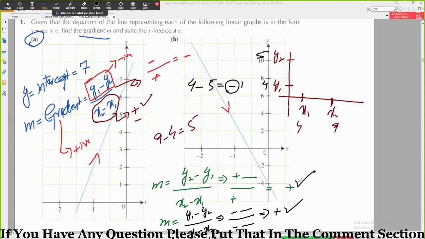Like you can write any formula, y2 minus y1 divided by x2 minus x1, या y1 minus y2 divided by x1 minus x2. But ये नहीं करना आपने, like y1 minus y2 divided by x2 minus x1. इस तरह आपने नहीं करना. That will be a big mistake. Okay, now let's solve this question. तो यहाँ पे आप correction कर लो. This will be x1 minus x2.